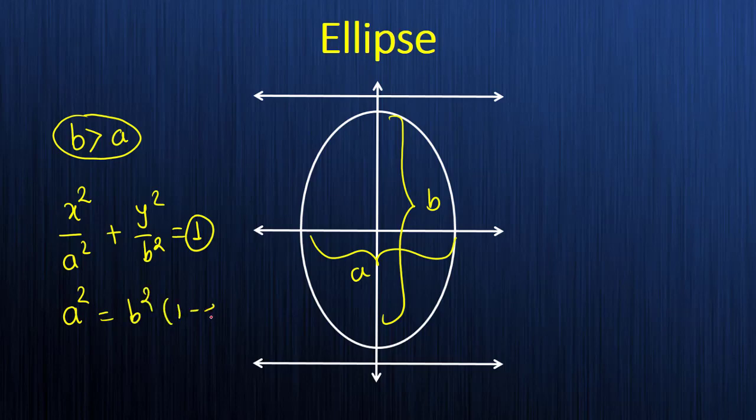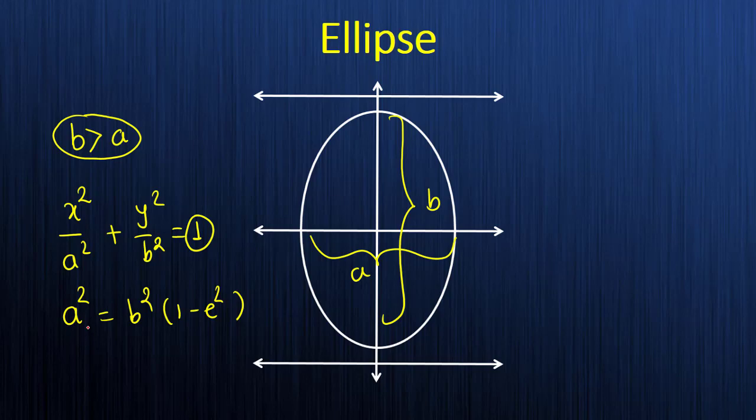Don't worry if you are getting confused, you have to watch this video once again so that the concept becomes clear. Okay, see here b is greater, you are multiplying the greater number with a number less than one and you will get the smaller number, a square. Okay, very good. I hope you are getting this.